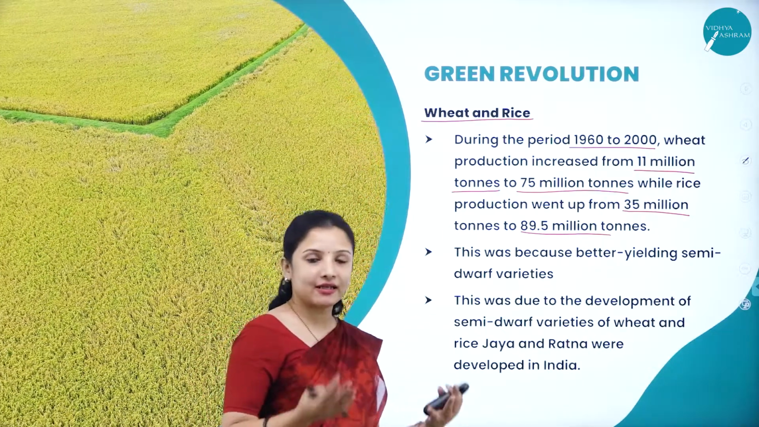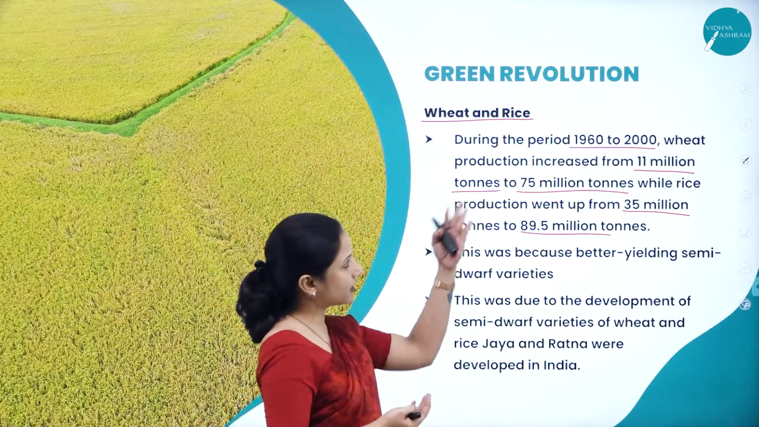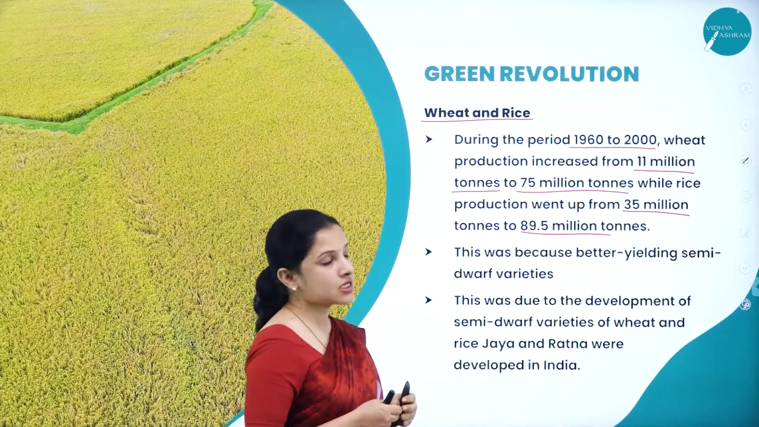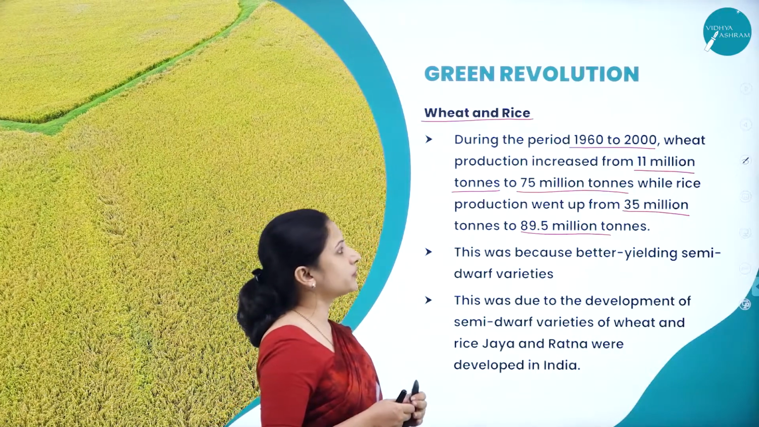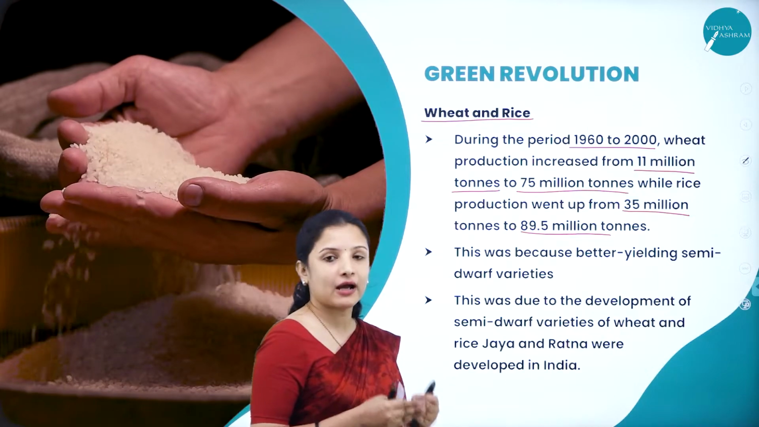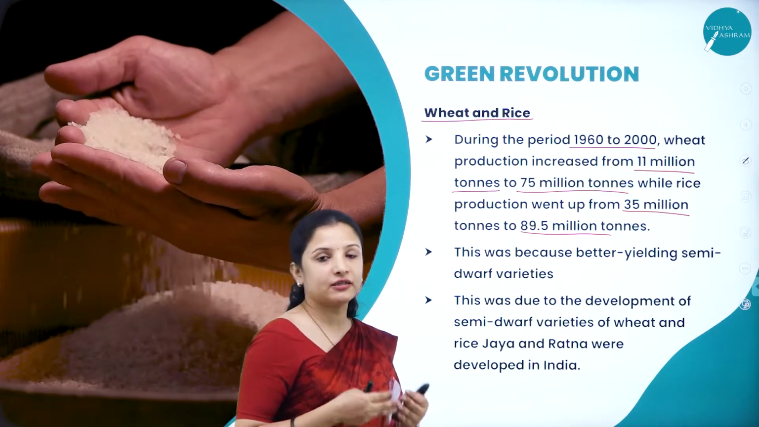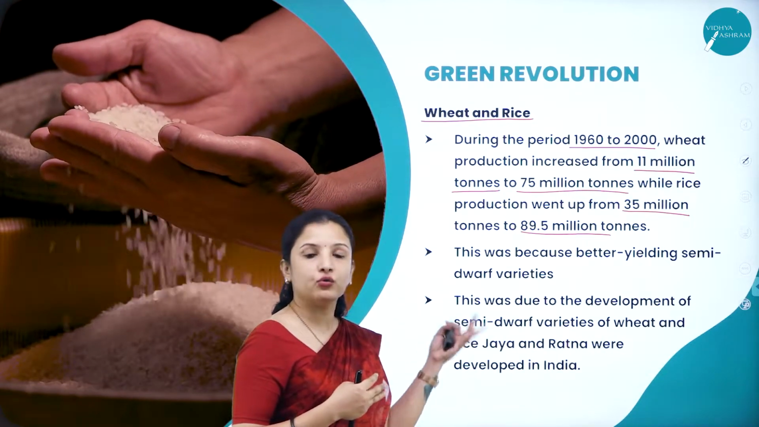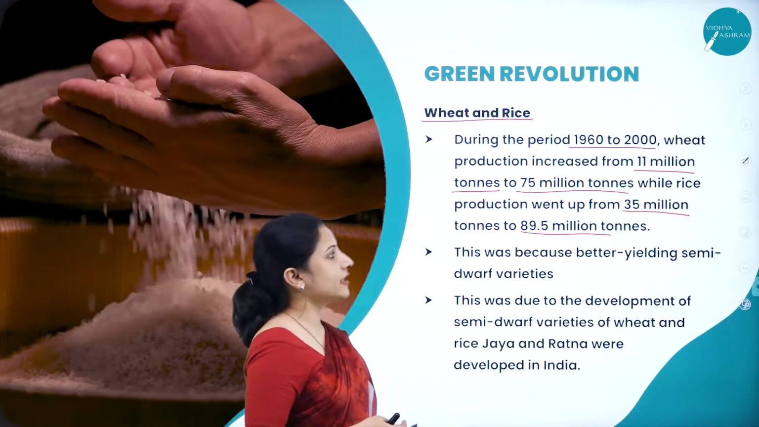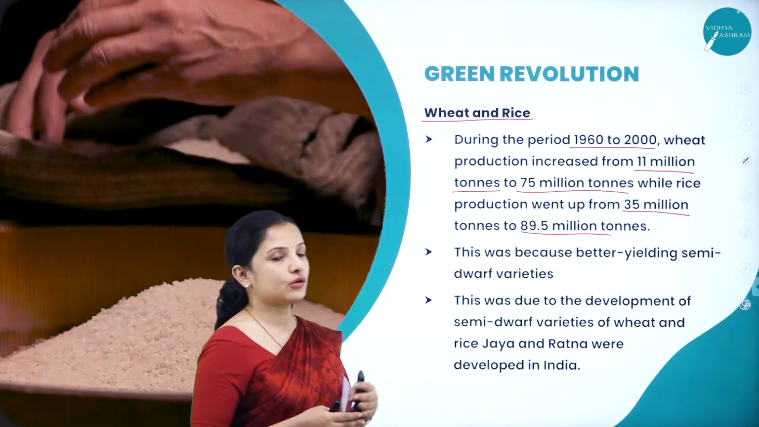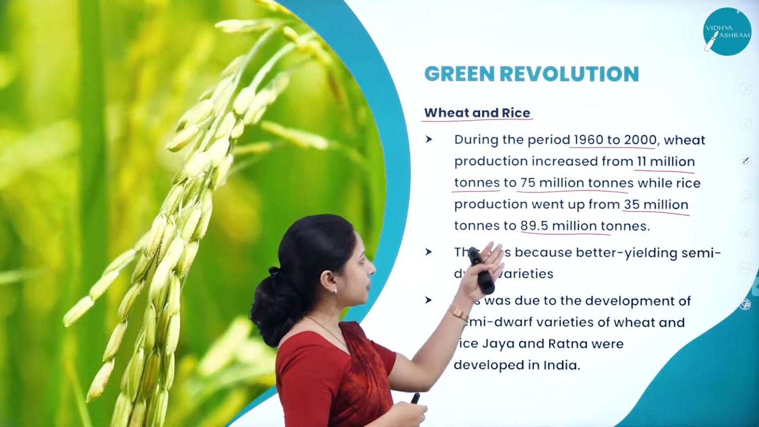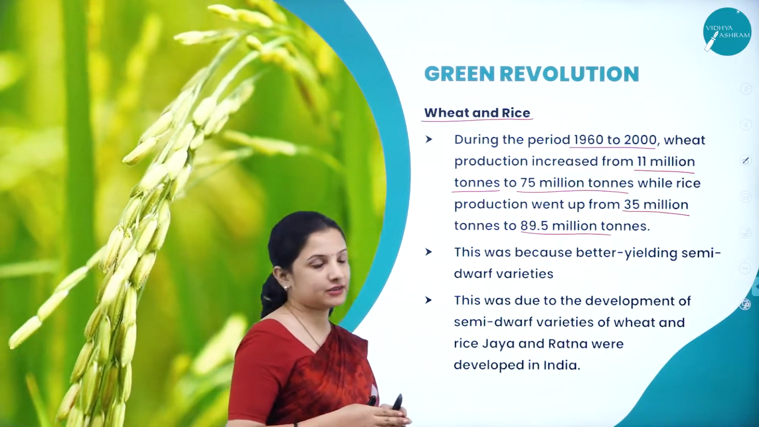So what a drastic increase in the food production. Where we were in 1960, we were able to produce around 11 million tons of wheat, but by 2000, we were able to produce about 75 million tons of wheat, thanks to the plant breeders who have worked on the fields and toiled in the fields to find out new varieties of crops which are high yielding. Likewise, rice also in 1960 was somewhere around 35 million tons produced, but by 2000, about 89.5 million tons of rice were produced.